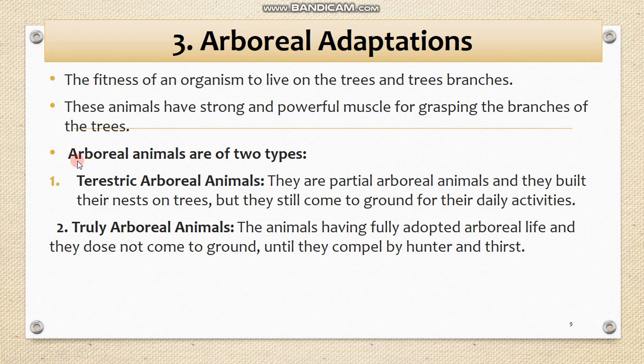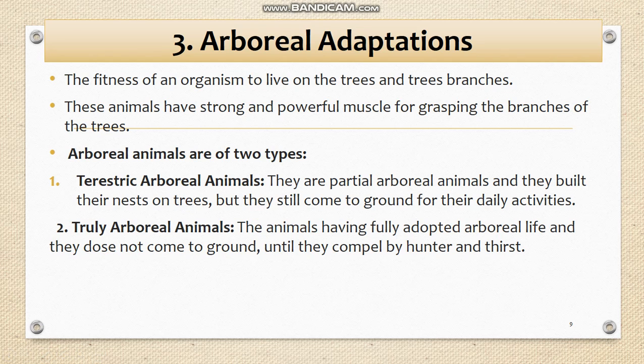If we are discussing arboreal animals, they are of the following two types: the terrestrial arboreal animals and the truly arboreal animals. What are the terrestrial arboreal animals? These are the partially arboreal animals that build their nest on trees, but they still come to the ground.